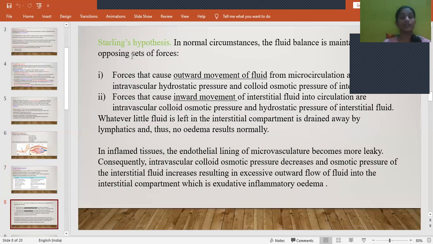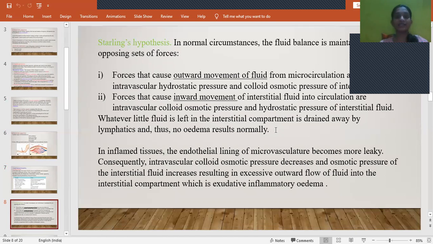There is a hypothesis called Starling's hypothesis. It explains the forces that help in the inward and outward movement of fluid across the blood vessel. For the outward movement of fluid from the microcirculation, we require two pressures: intravascular hydrostatic pressure and the colloid osmotic pressure of the interstitial space.